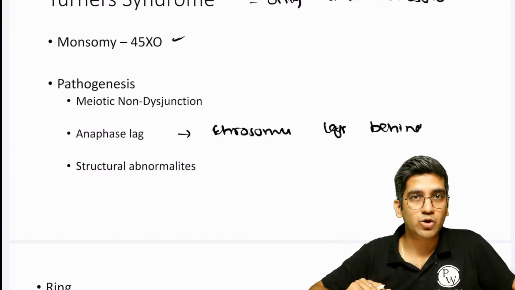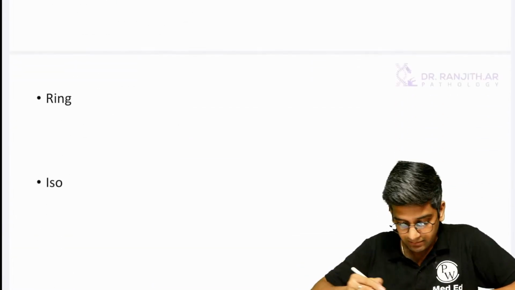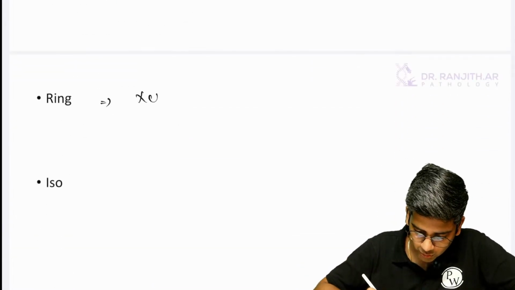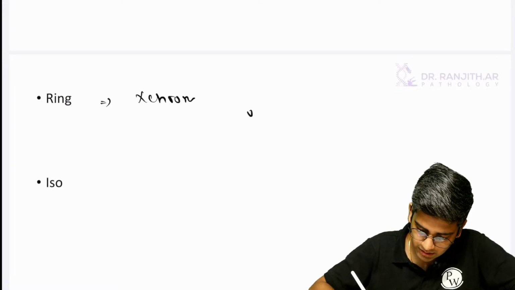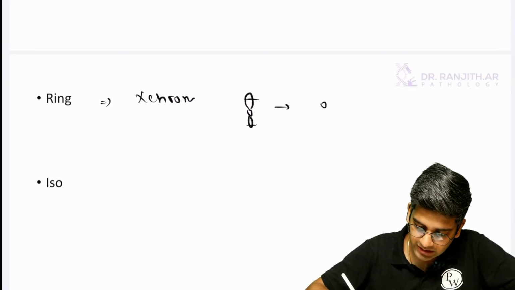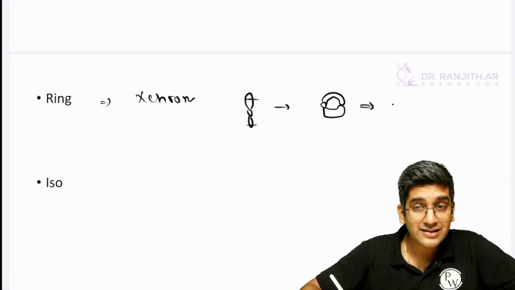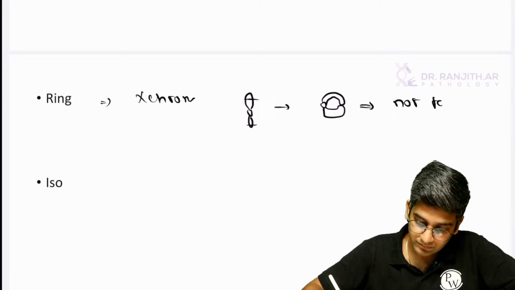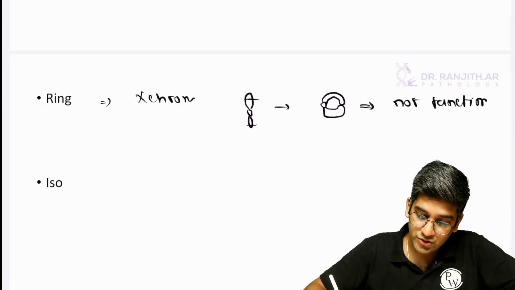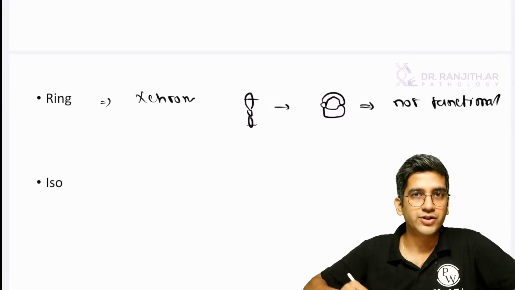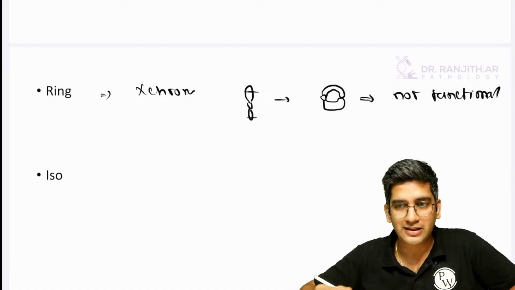And you have structural abnormality, which means sometimes the X chromosome becomes, the edges will be cut. Because of that, it becomes sticky and becomes a circular ring. And this ring is not functional. So there's a structural abnormality. It cannot function because it cannot be involved in transcription and translation, right?